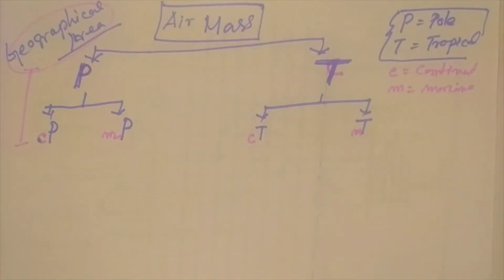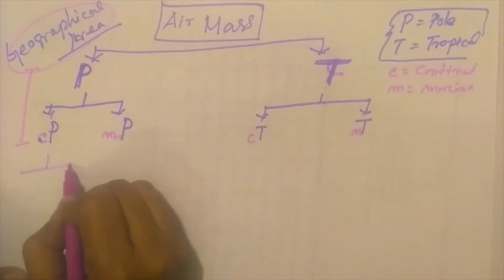When the air masses move from the source region, as I told earlier, the inherent character they achieved from the source region changes, and there is a gradual change. So now we classify the air masses on the basis of modification.